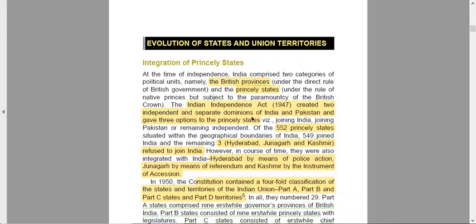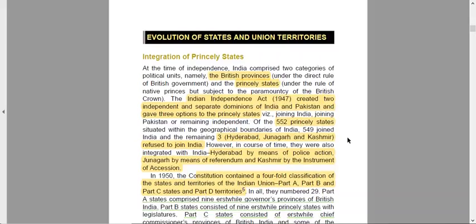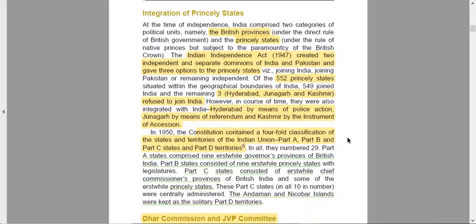The Indian Independence Act of 1947, however, created two independent and separate dominions, India and Pakistan. After this act was passed, it gave three options to the princely states: joining India, joining Pakistan, or remaining independent. Out of the 552 princely states situated within the geographical boundary of India at the time of independence, 549 chose to join India, and the remaining three, that is Hyderabad, Junagadh, and Kashmir, refused to join India. In course of time, they were also integrated with India, as we can see today.